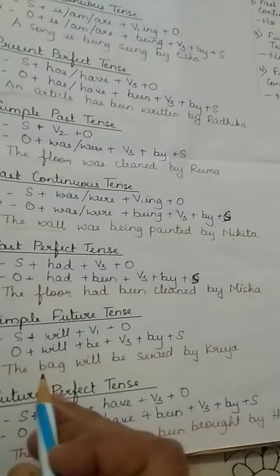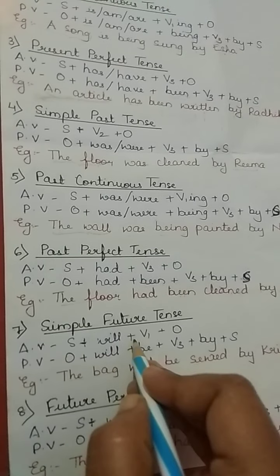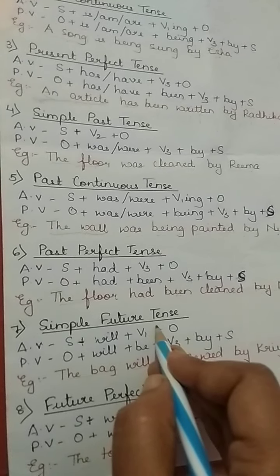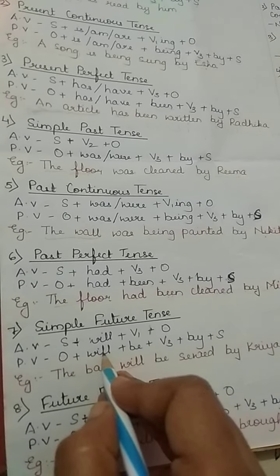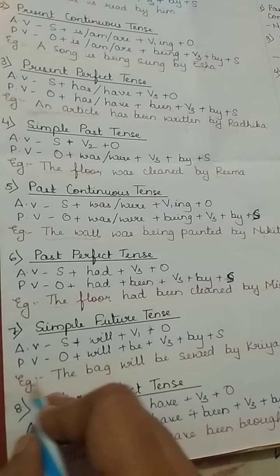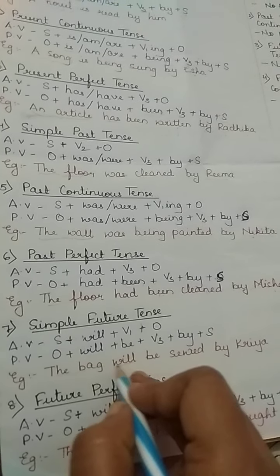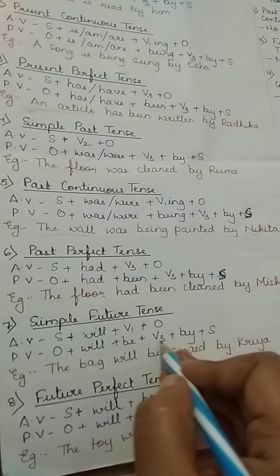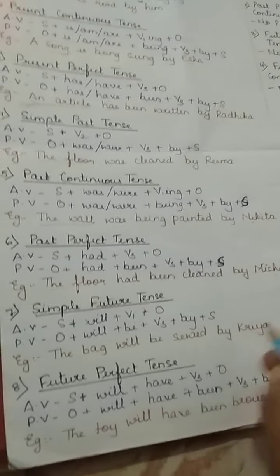Then simple future tense. Active voice is subject plus will plus V1 plus object. The passive voice is object plus will plus be plus V3 plus by plus subject. Example: the bag will be, we have used will also be. The V3 form of sew is sewed, by Kriya, the subject.